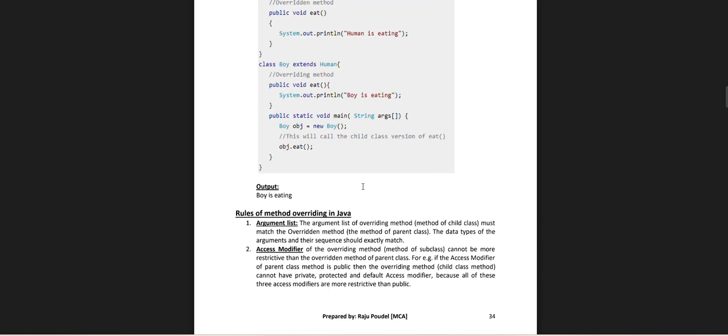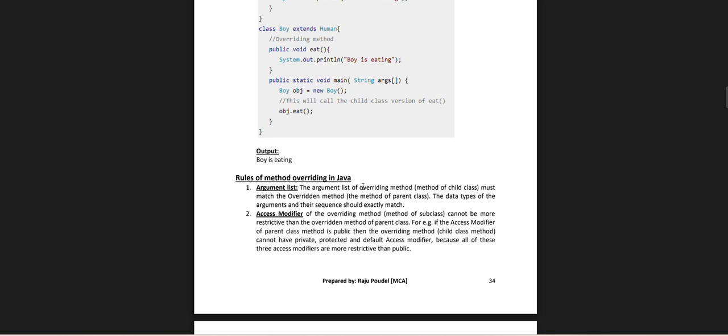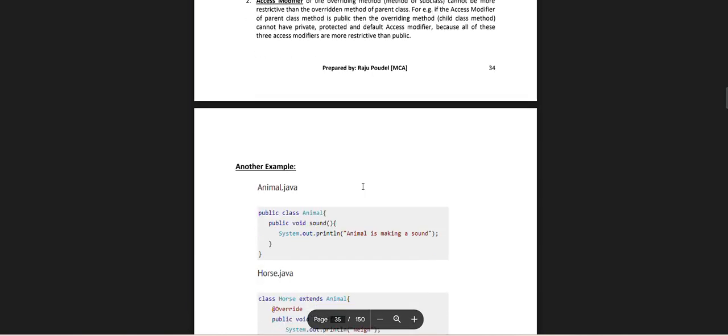Rules of overriding in Java. Argument list: the argument list of the overriding method of the child must match the overridden method of the parent class; the data types and the sequence of the arguments should match exactly. Access modifier: the overriding method of the subclass cannot be more restrictive than the overridden method of the parent class. For example, if the access modifier of the parent class method is public, then the overriding method in the subclass cannot have private, protected or default access modifiers, because these are more restrictive than public.